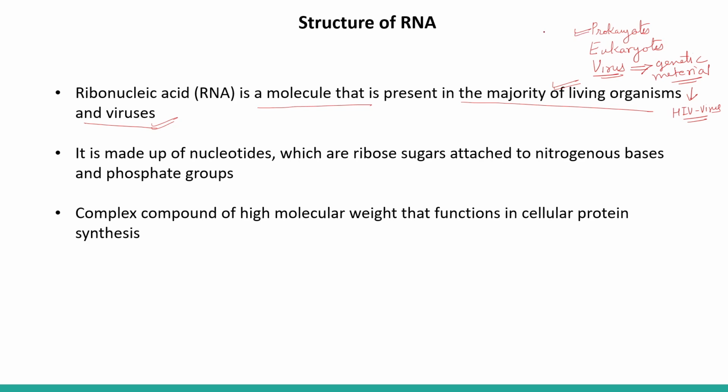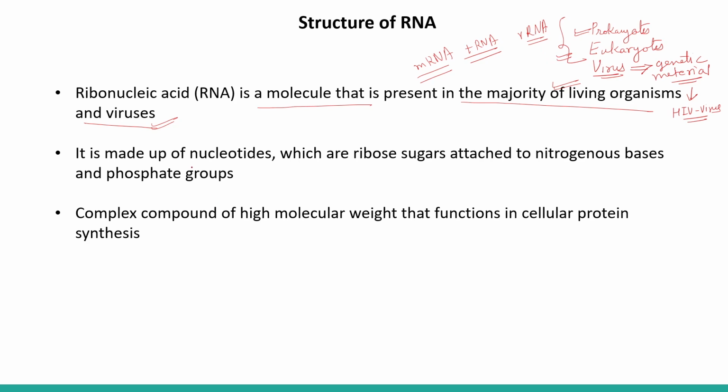This is present in the case of prokaryotes in the form of rRNA, and also tRNA and mRNA. Three different forms of RNA are there, that is rRNA, tRNA and mRNA. In the case of eukaryotes also, it is present in the same form, right?